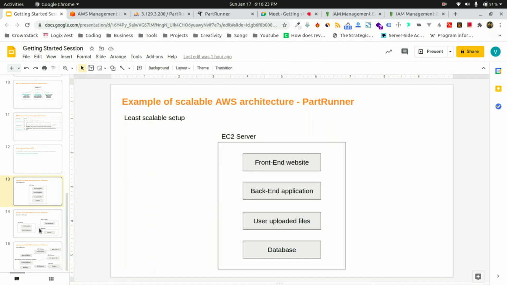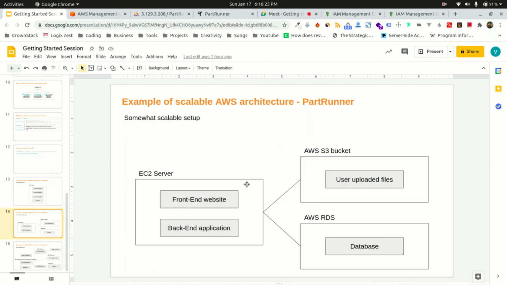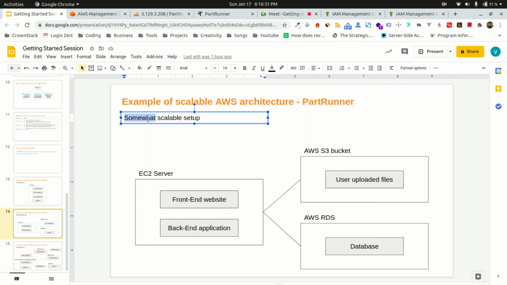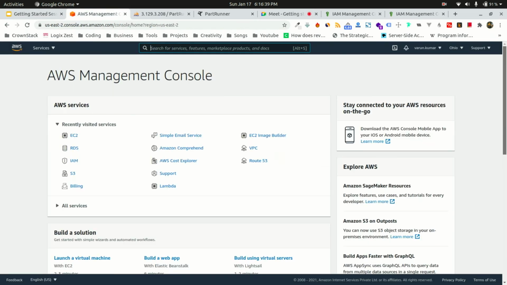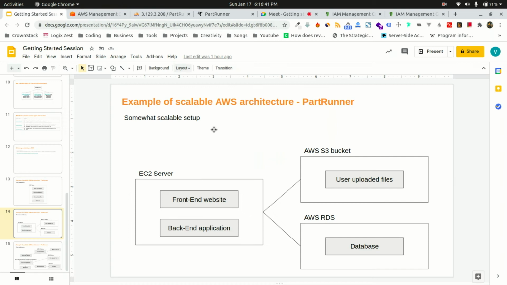What we have done right now on Part Runner is what I have mentioned as somewhat scalable. It's not totally scalable, but it is somewhat scalable. Why did we choose that? Because firstly, we don't have any dedicated DevOps right now, whom we can ask to create an architecture like this.